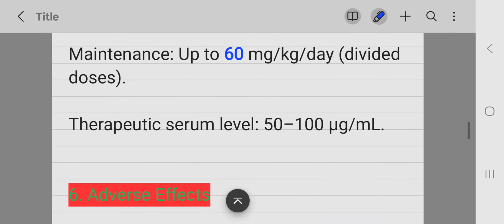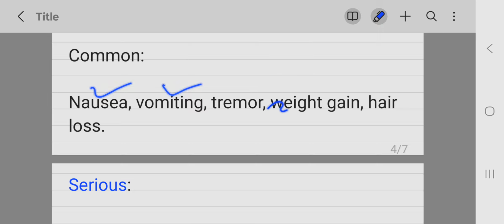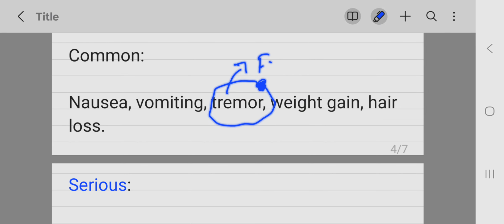Adverse effects. Common adverse effects that are seen with most drugs are nausea and vomiting, but tremors are also seen with valproic acid, and these are fine tremors. Weight gain and hair loss, alopecia, are also seen with valproic acid.